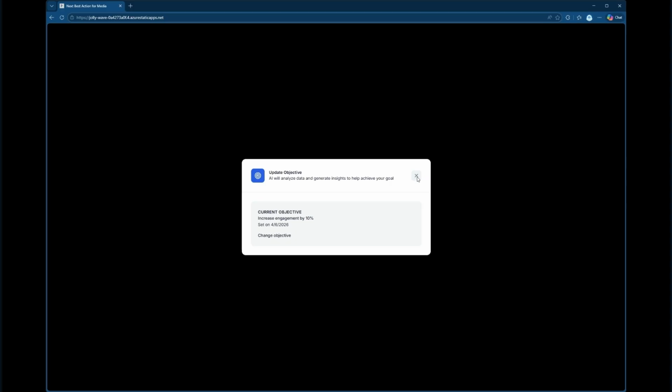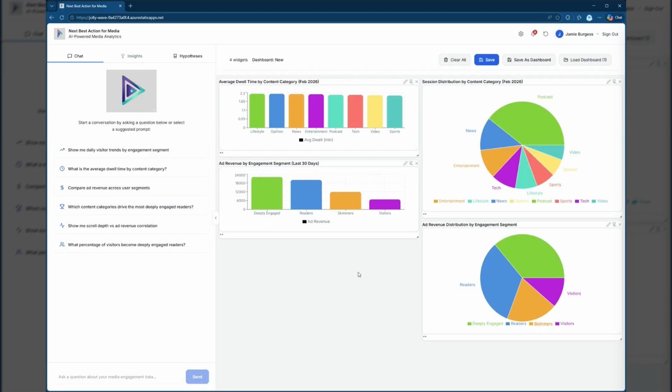It could be grow revenue. It could be to reduce subscription reduction or drop-offs. Whatever the objective is, one or many, the AI needs the lens through which to look at the data. And so I'm going to ask a simple question to the AI.